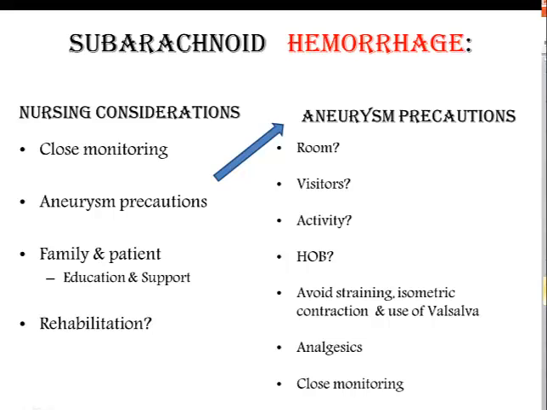Think about analgesia and closely monitor for any neurological change, even if the patient looks good. Family and patient needs support and education. Let them know why you're doing what you're doing, so provide rationales. Rehabilitation is going to be similar to a patient with ischemic stroke.